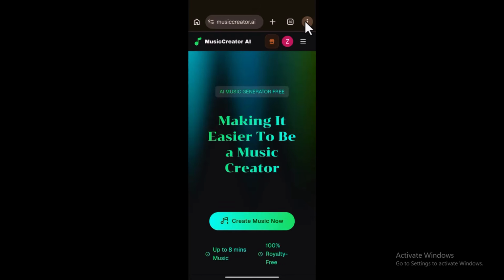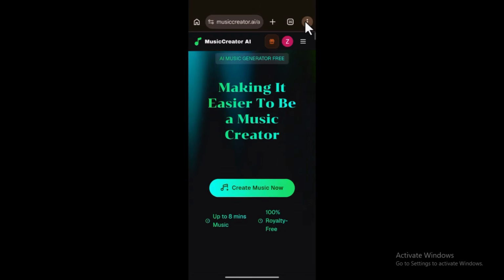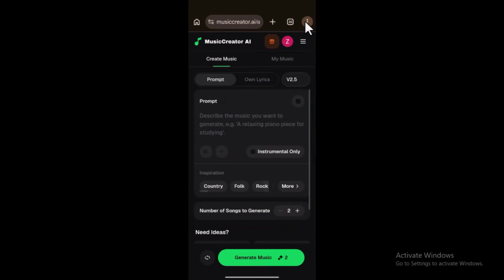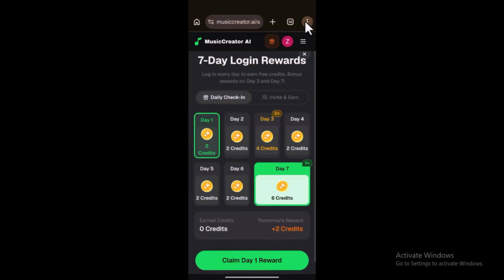And then you also have access to claim daily credits. Now let me show you quickly how to claim daily credit. Click on this box that is here. You're going to see that you have daily check-in. Day one, you need to check in and receive 2 credits. With 2 credits, you can generate your music for free. That's what the platform uses. The platform uses just 2 credits.